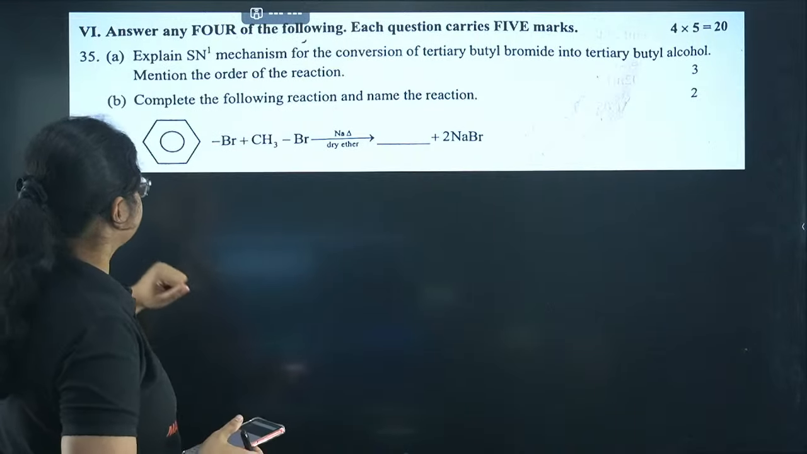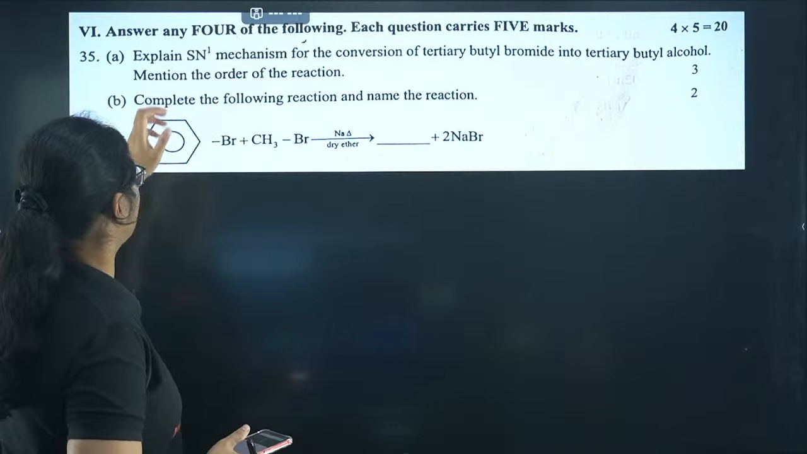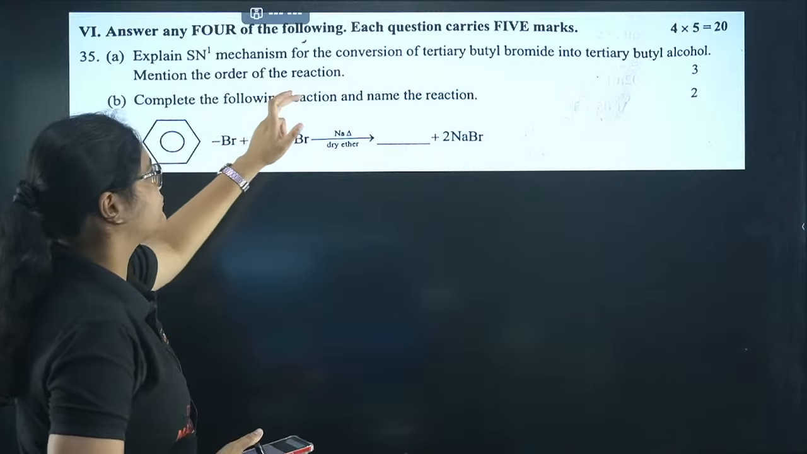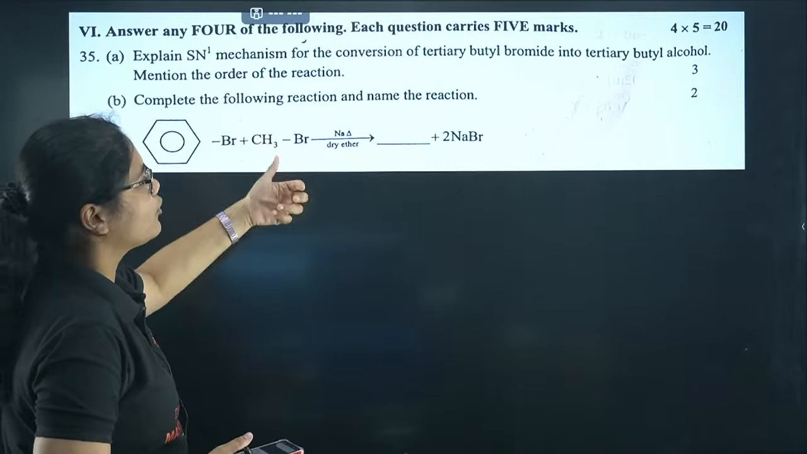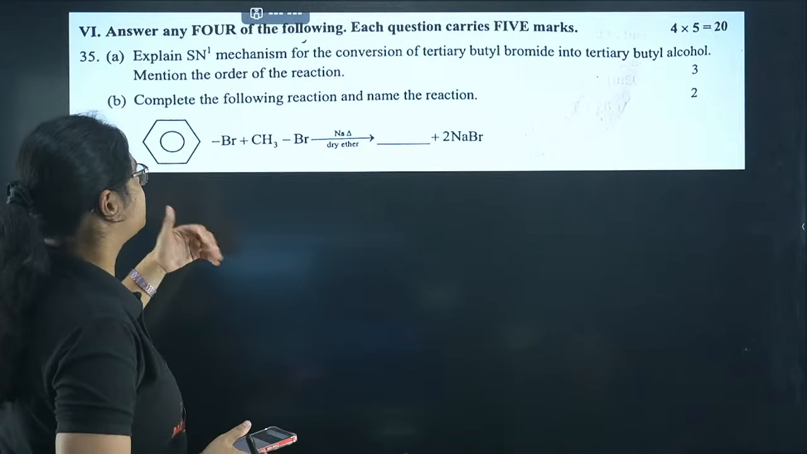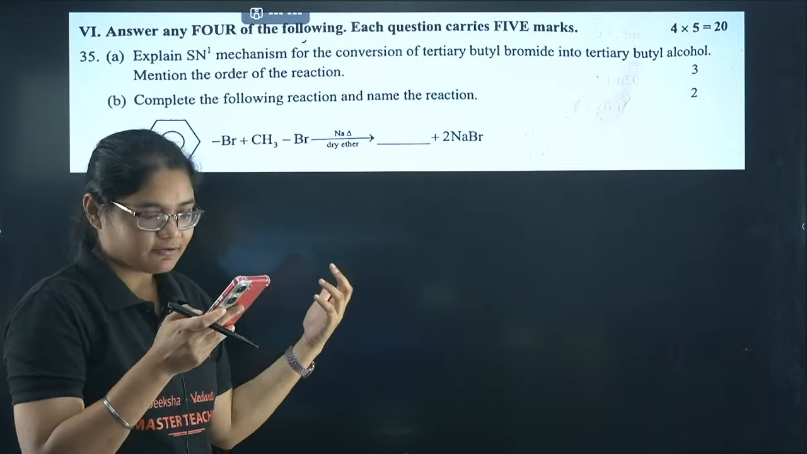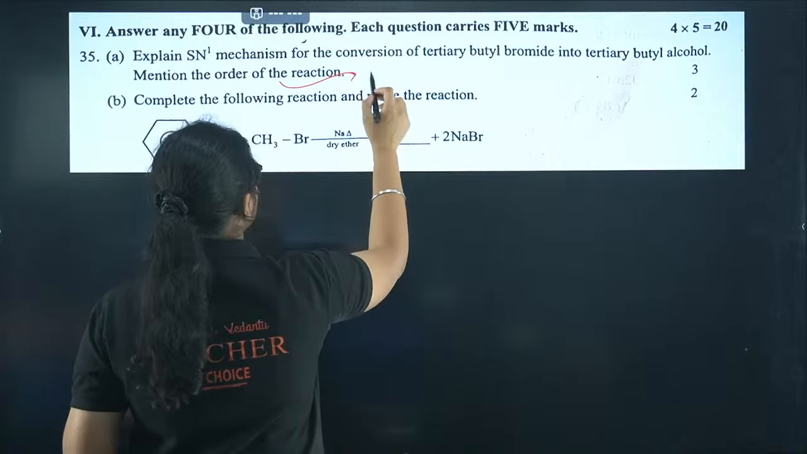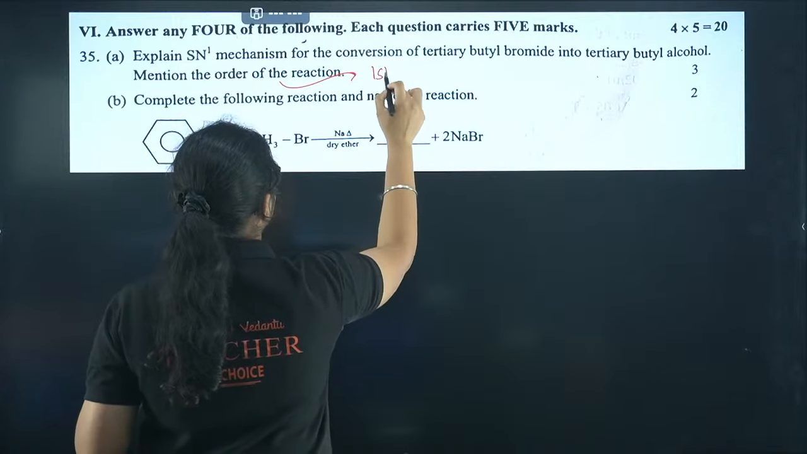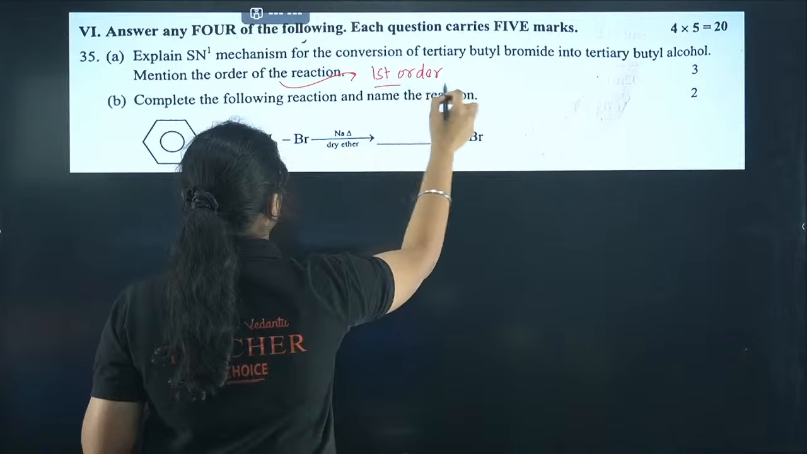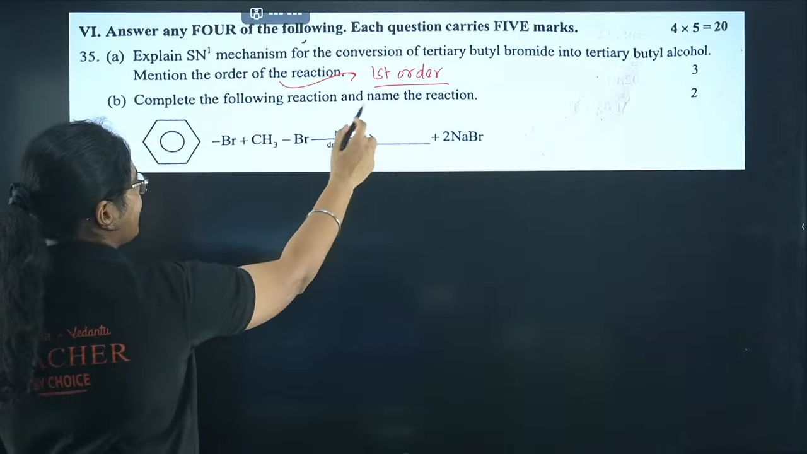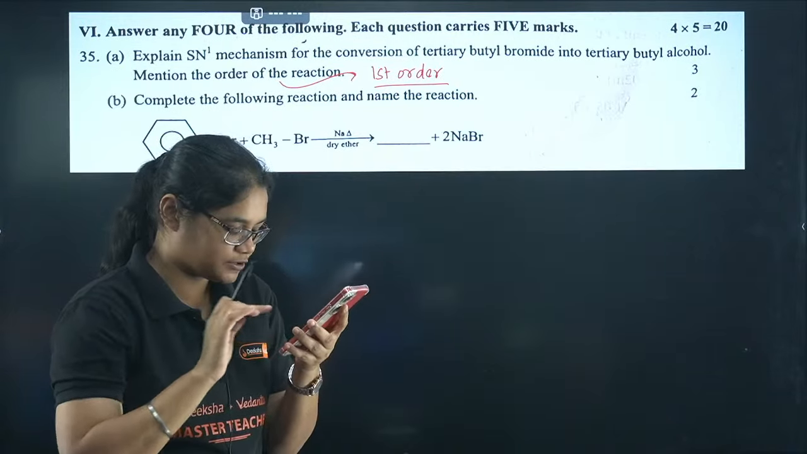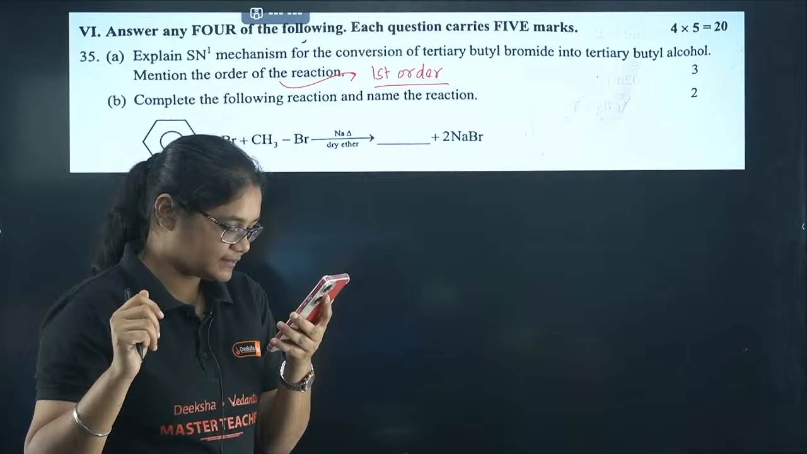Next we have, explain the SN1 mechanism for the conversion of tertiary butyl bromide into tertiary butyl alcohol and mention the order of the reaction. So here definitely you have to first write down the mechanism and then what is the order of this reaction. Since it is an SN1 reaction, it is a first order reaction. Okay. Next, complete the following reaction and name the reaction. Can anyone answer this question? What is this reaction?